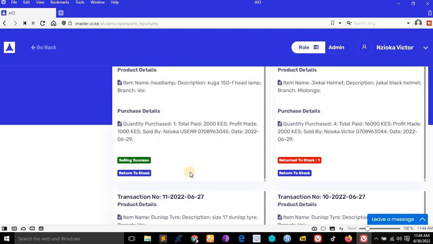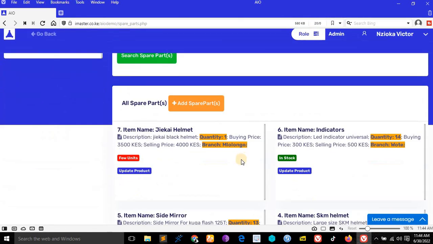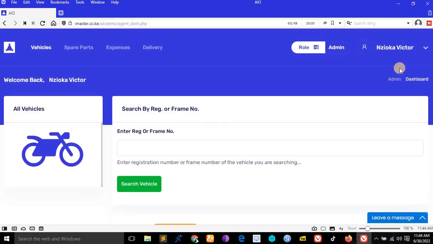What about when we go back to spare parts and see the quantity which is remaining right now? You see, the quantity has been returned successfully. You see, that is how our software developer works. We do these things with very high levels of focus. There's no leaving anything back. So let me show you.